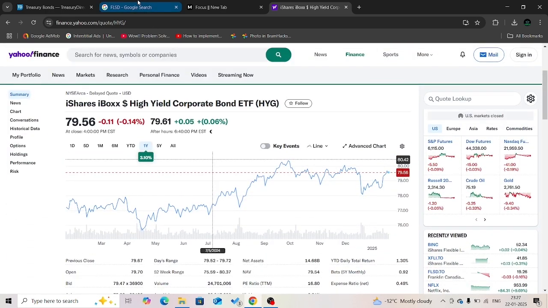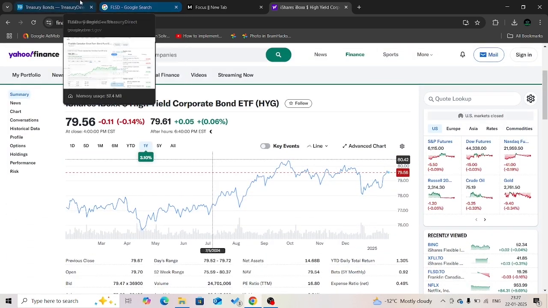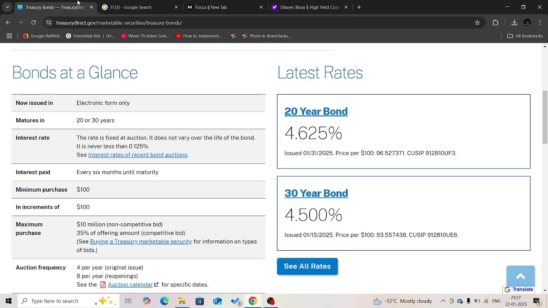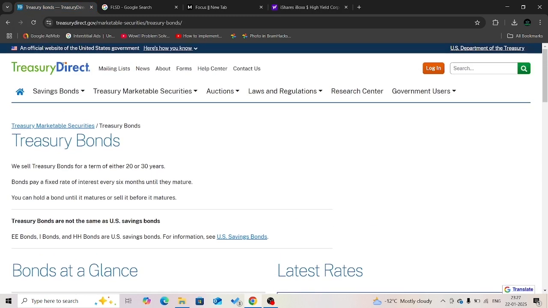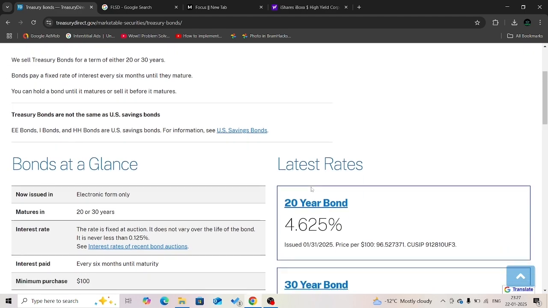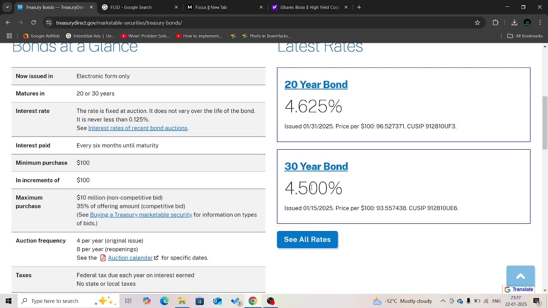Now let's see how we can buy bonds officially from the US Treasury website. It's the official website from where you can buy a bond according to your need and risk. All you need is a registered US bank account and a social security number. First of all, you need to fill the form to open an account, then you can buy bonds at your respective time and rate.